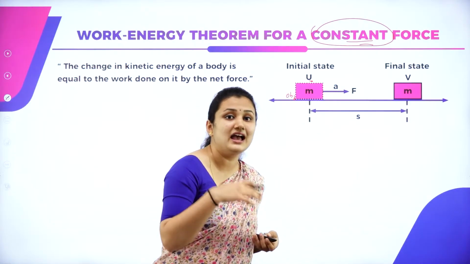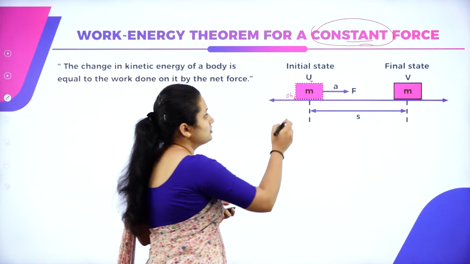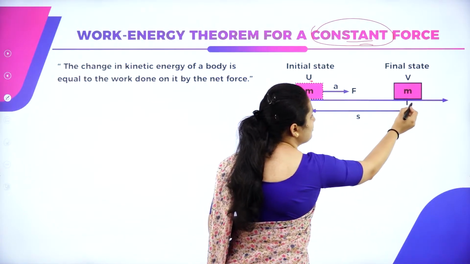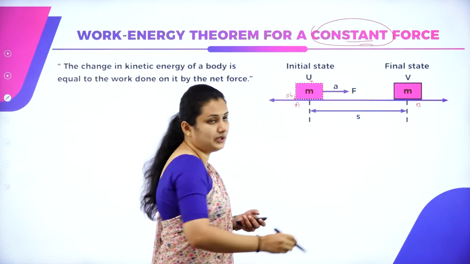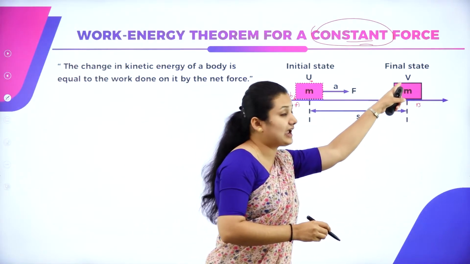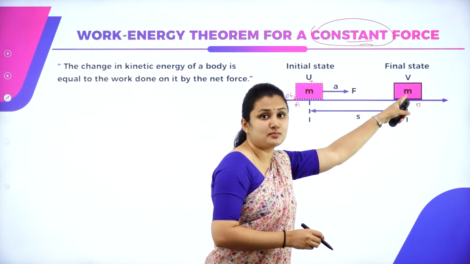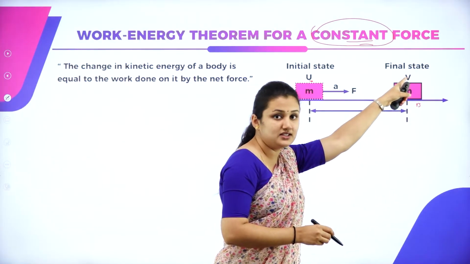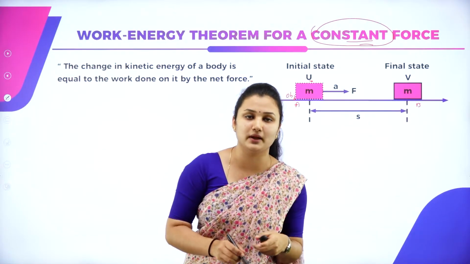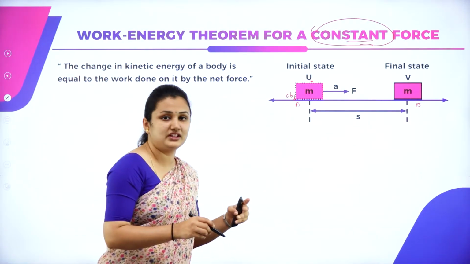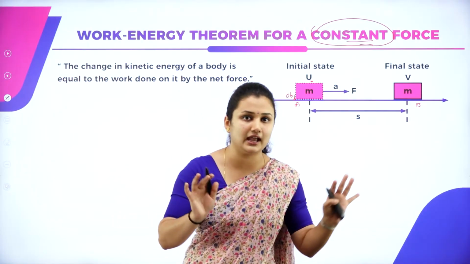So it involves kinetic energy in it. So when it reaches the final state at B, the velocity acquired by the object which has mass m is v after the displacement s. The similar explanation that we had for kinetic energy.